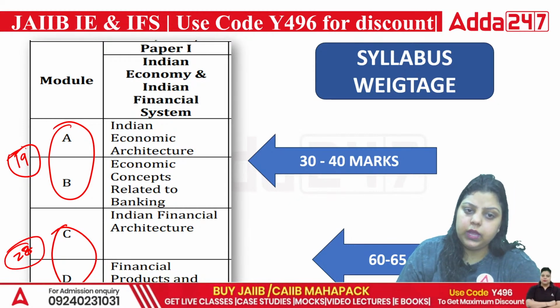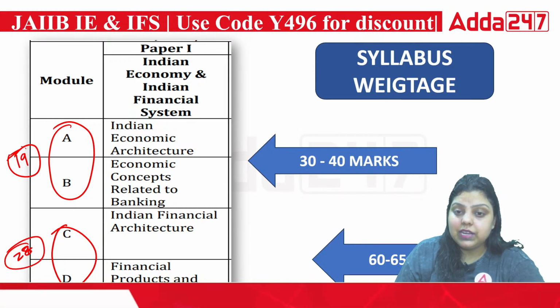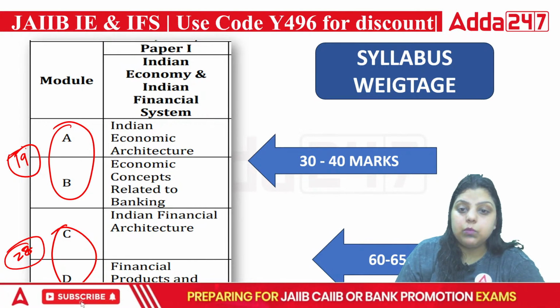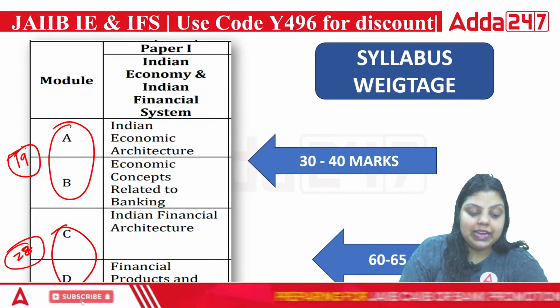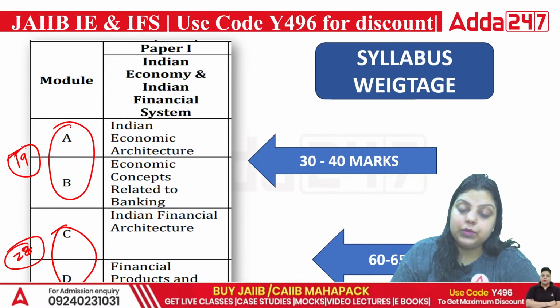Obviously the weightage of modules C and D is comparatively more than A and B, and that's why the same weightage is there in the paper.